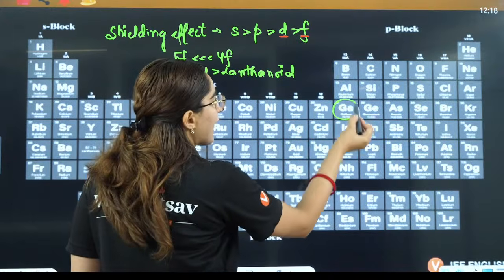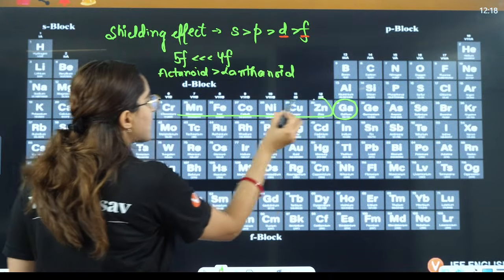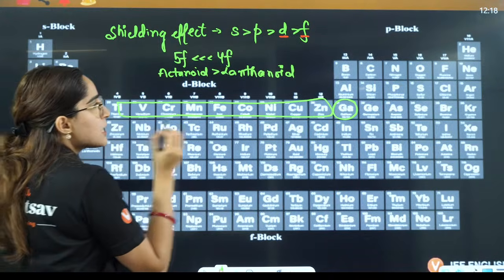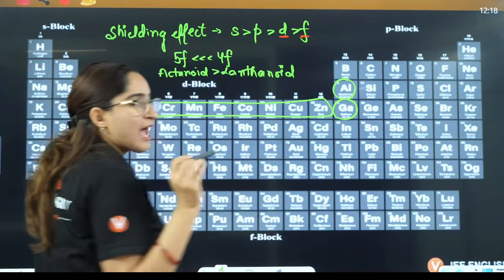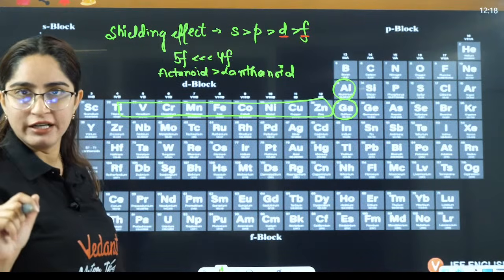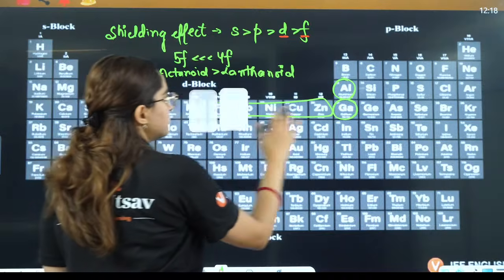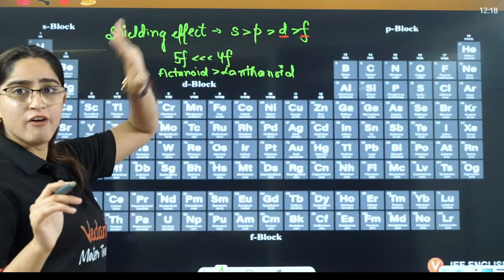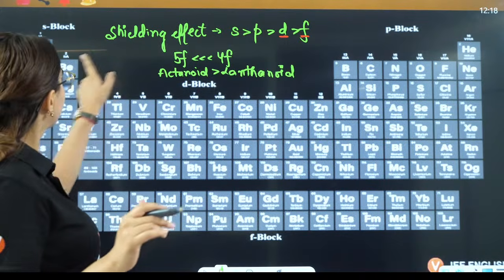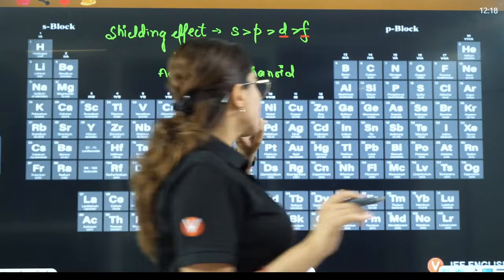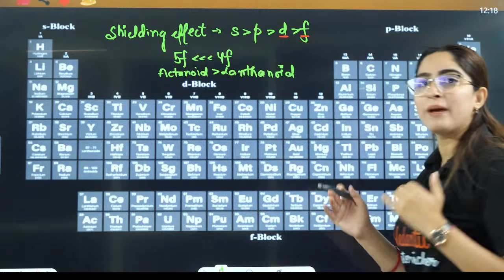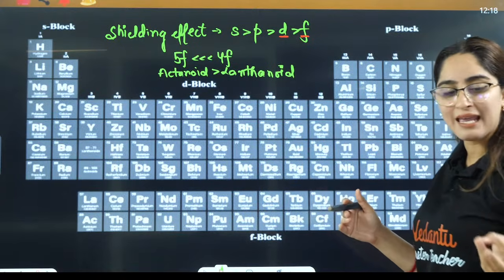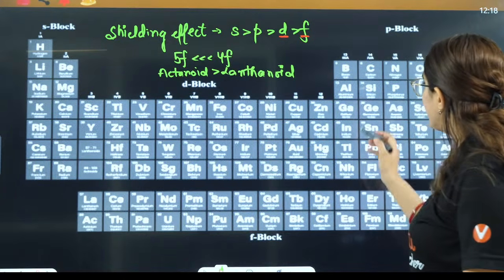See, before gallium, you have 3D orbitals that are being filled, right? Before aluminium, you don't have 3D orbitals that are being filled here. So what will happen? D orbitals do not have good shielding effect as compared to S orbitals. So that is why you will see so many abnormalities in the size, ionization enthalpy here, right?